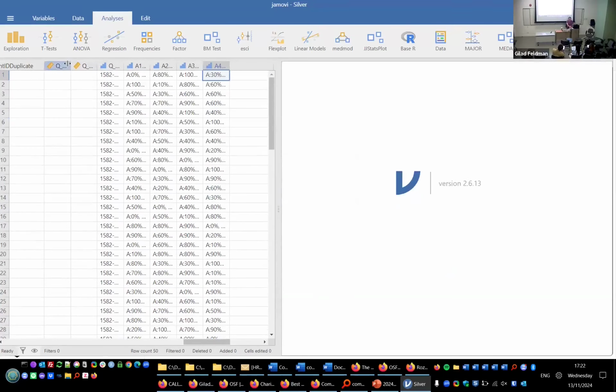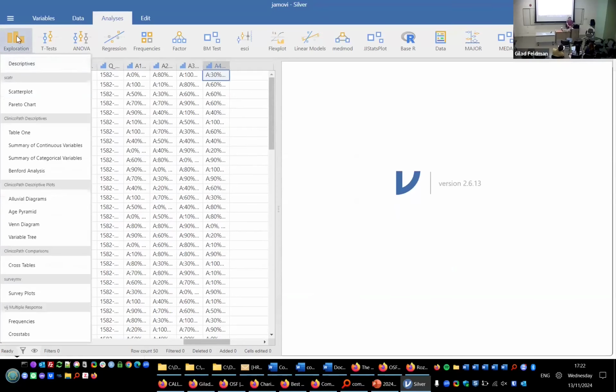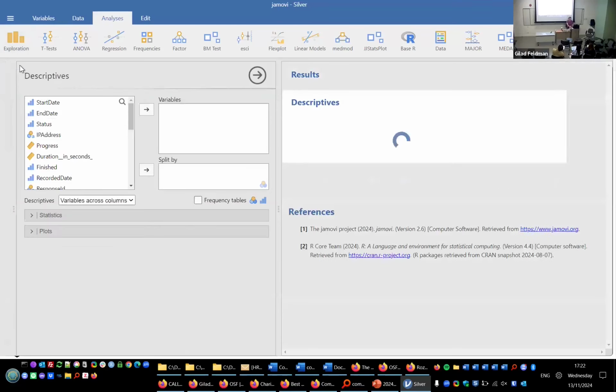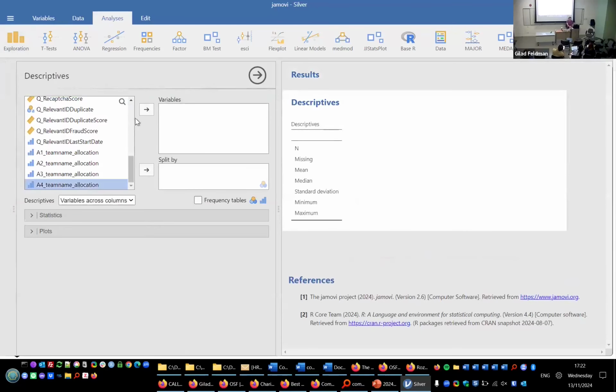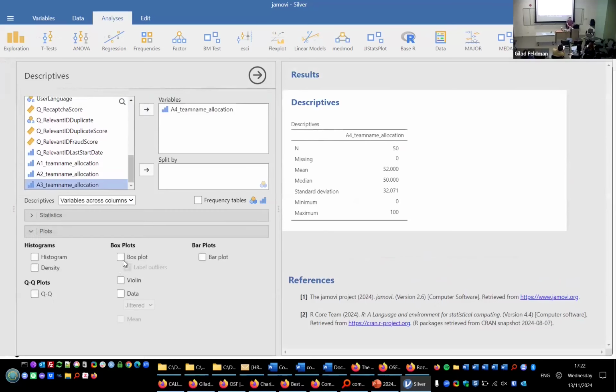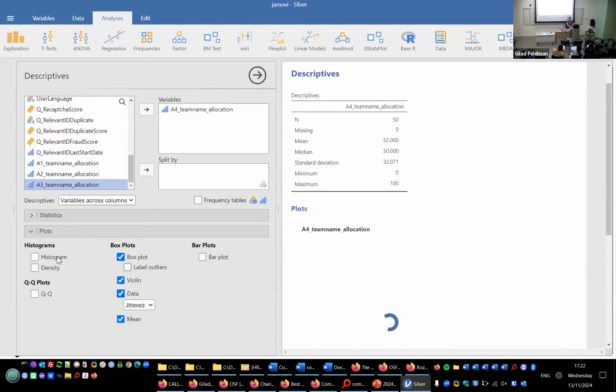So basically, you can either use my template or you can use yourself. The first thing you want to do is exploration and descriptives. So we just want to analyze the one that we just added. It will already give me some descriptives, and then I can just use box plots and do a few clicks in order to see the distribution.